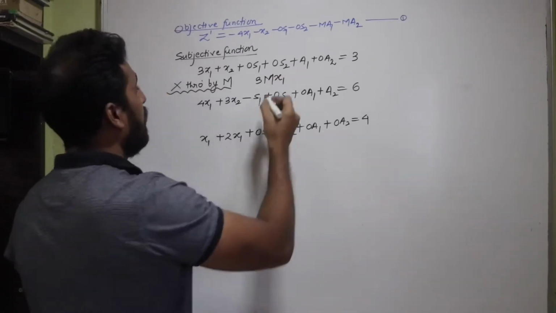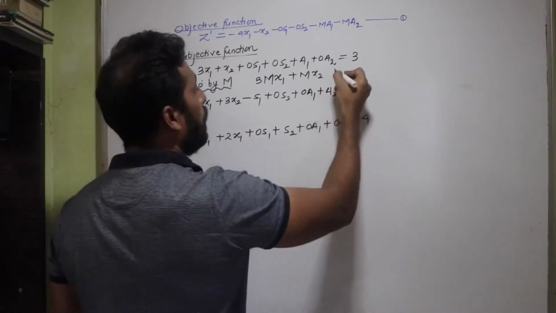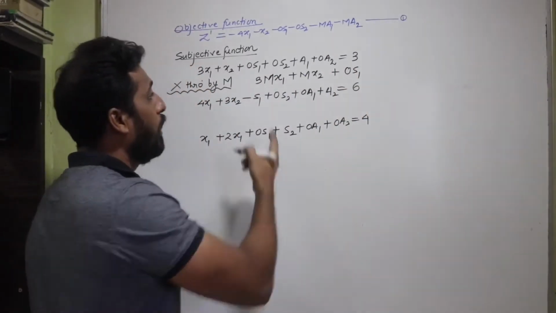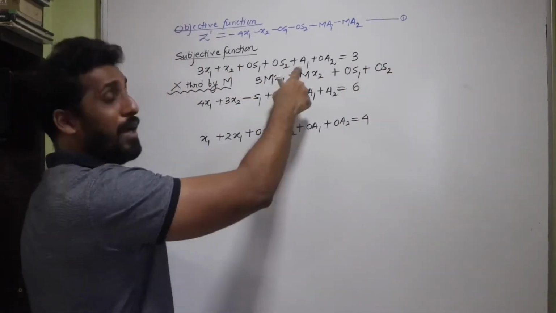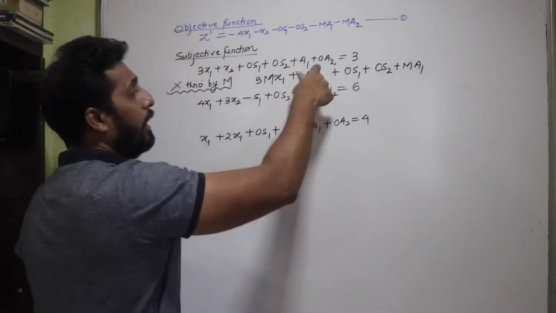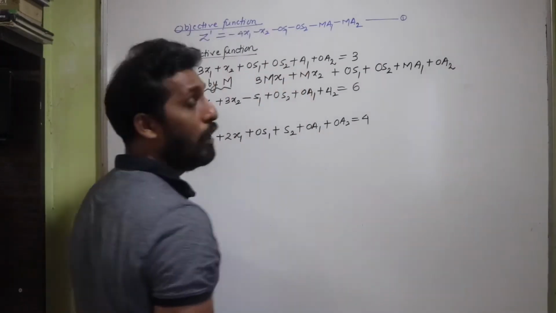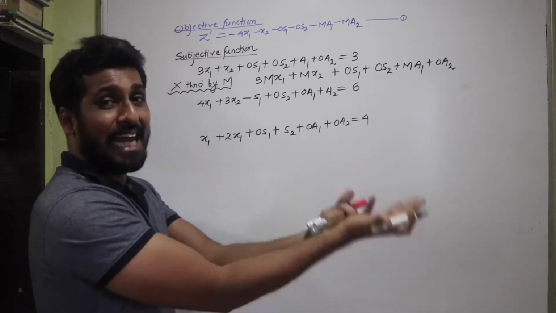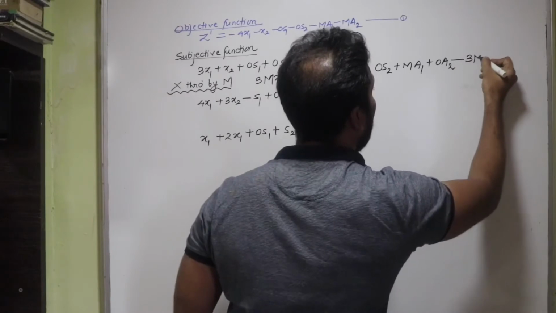3Mx1 plus Mx2, then plus M into 0 becomes 0 only, 0s1, M into 0s2, so again it is 0s2, plus Ma1 now, plus Ma1, M into 0 is again going to be 0, so 0a2, and equal to 3M is transferred to the left side and written as minus 3M.